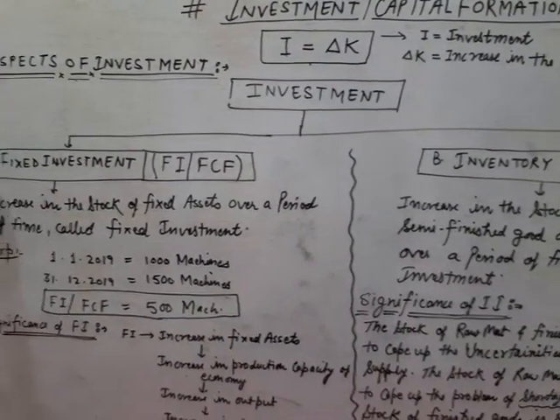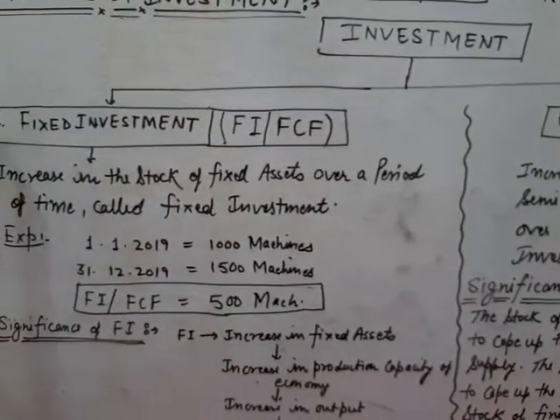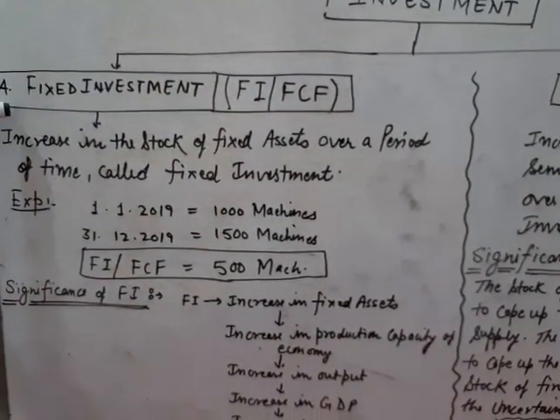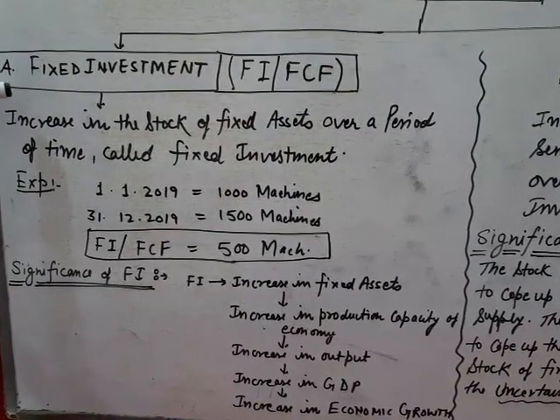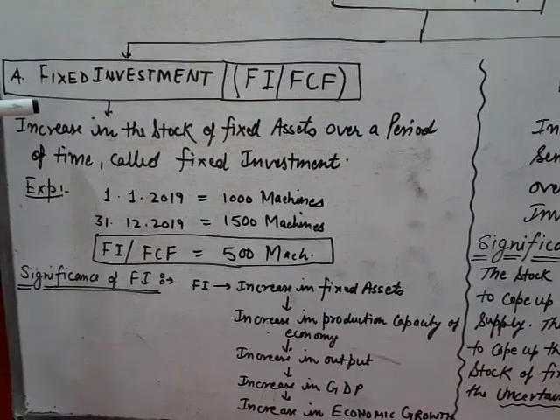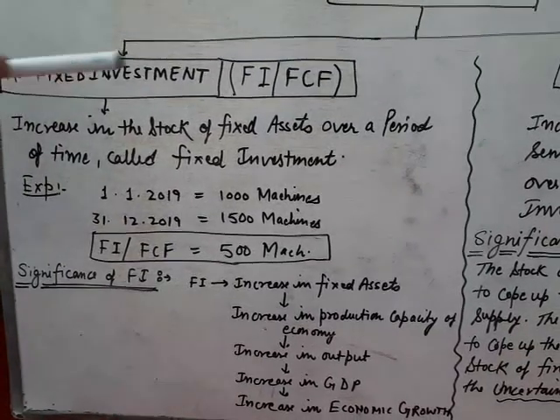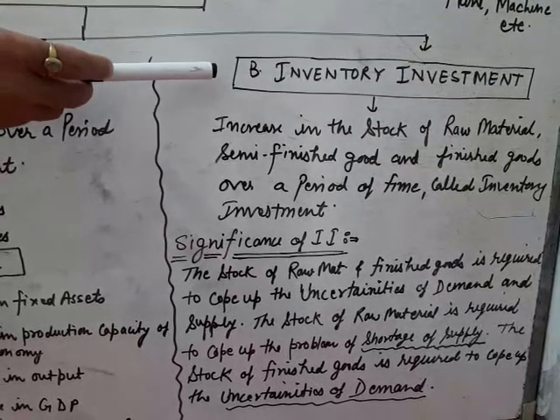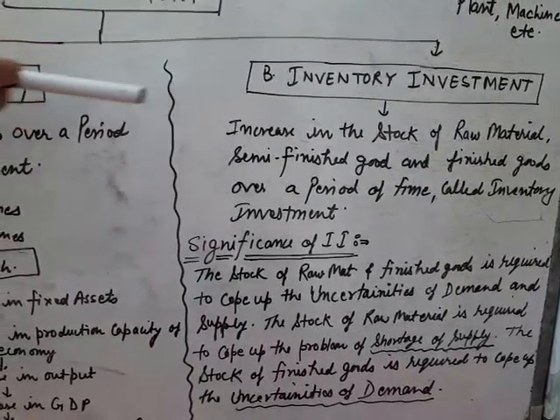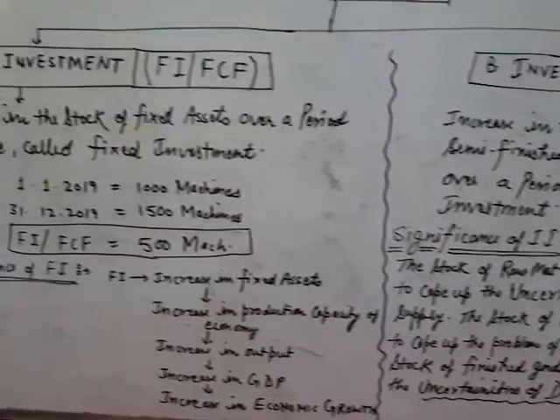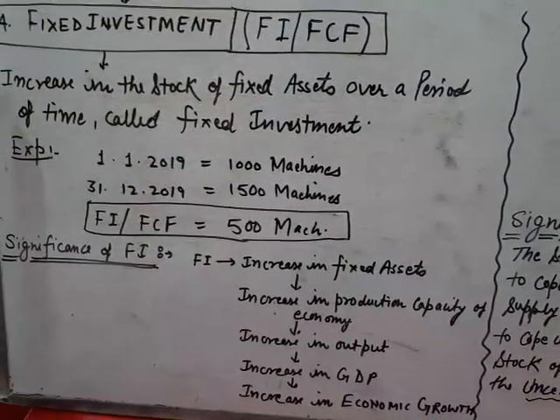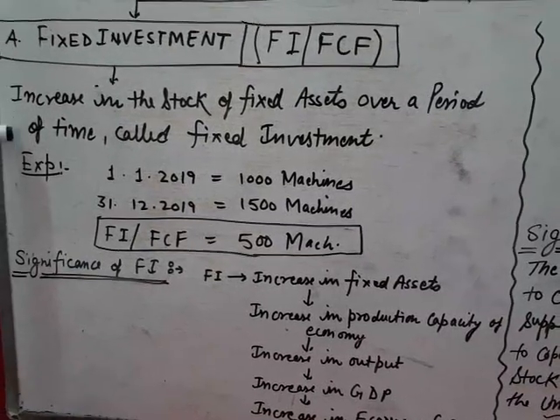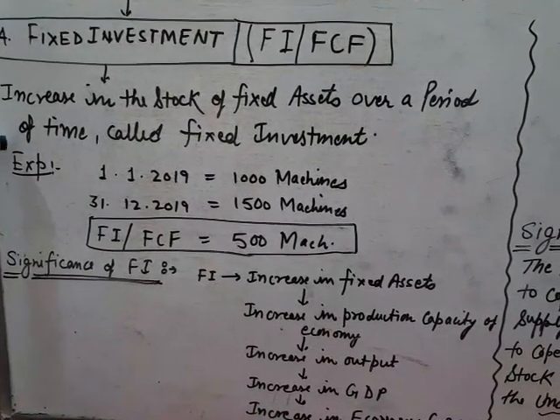One is fixed investment. It is denoted by FI or FCF, fixed capital formation. Second is inventory investment. It is denoted by II. So, what is fixed investment? Fixed investment means increase in the stock of fixed assets over a period of time is called fixed investment.